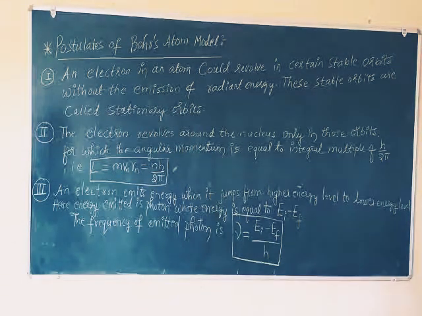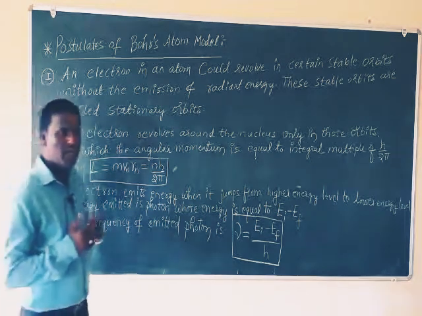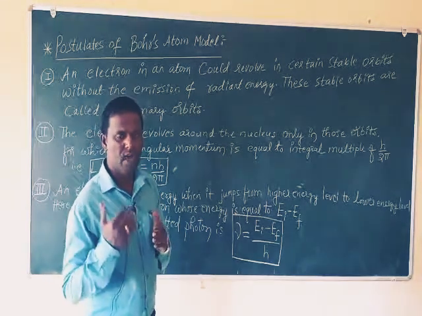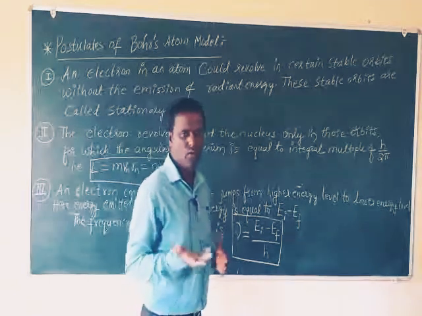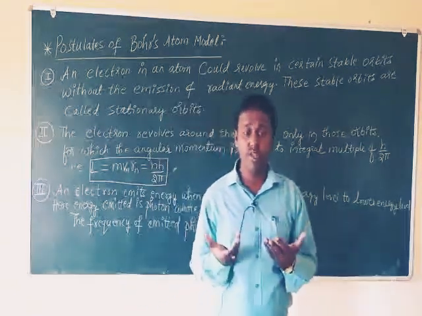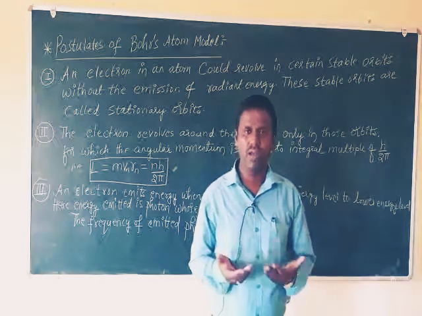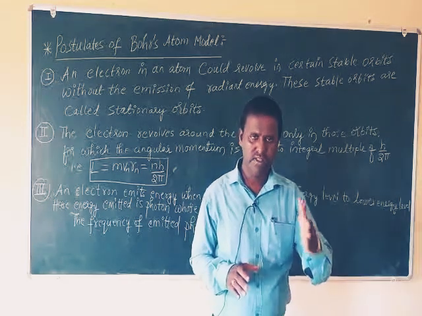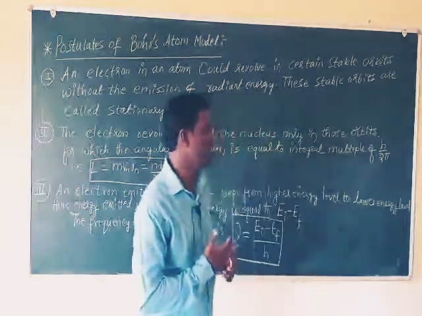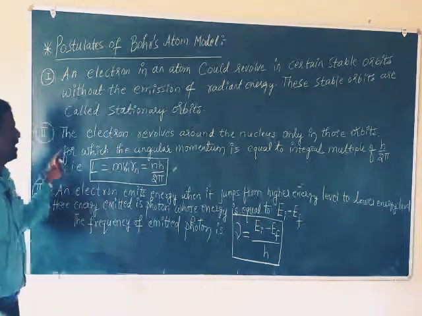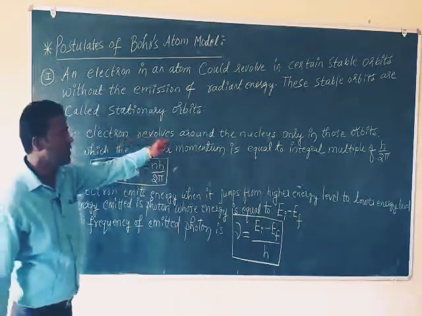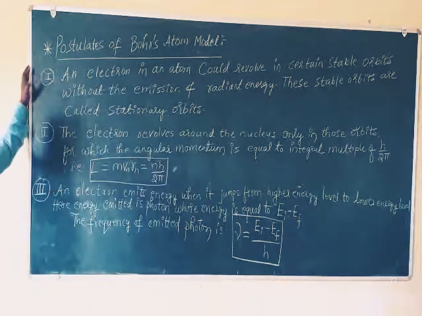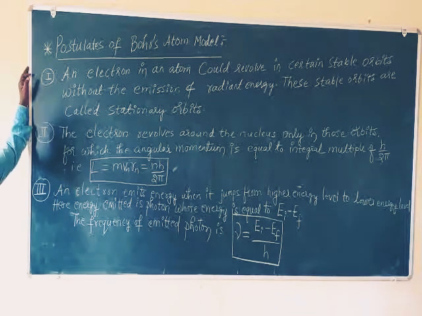What is the second point? See, in an atom around the nucleus, where do you find electrons? In which orbit are they revolving? In the first orbit, second, third, fourth, fifth, sixth, seventh, or eighth? How to tell electrons are revolving in a fixed orbit? Here Bohr's postulate said that the electron revolves around the nucleus only in those orbits for which the angular momentum is equal to an integral multiple of h by 2 pi.